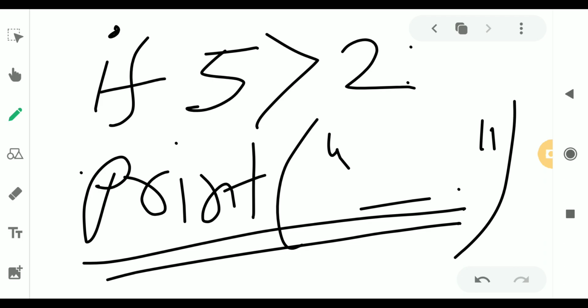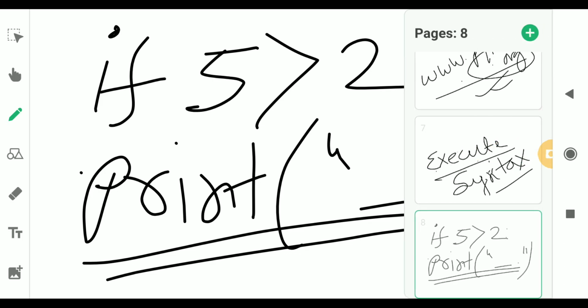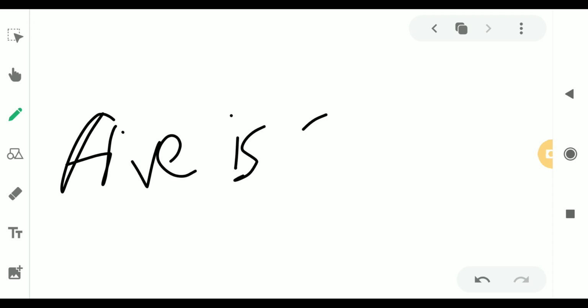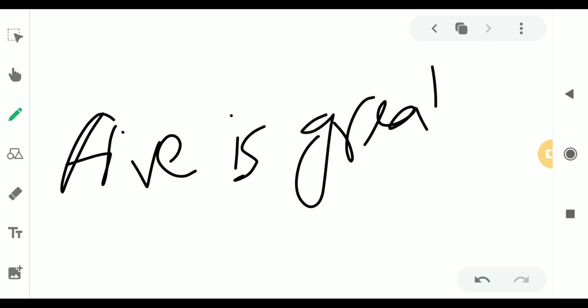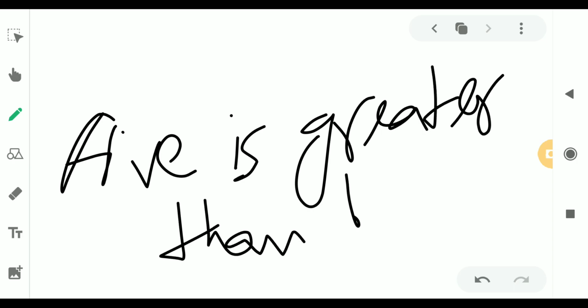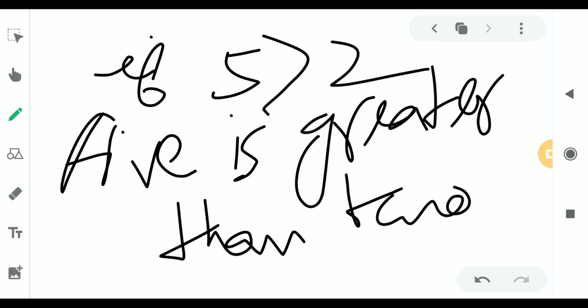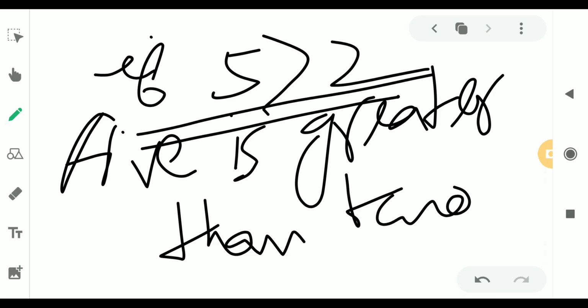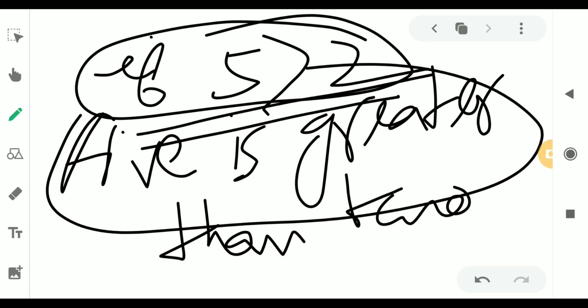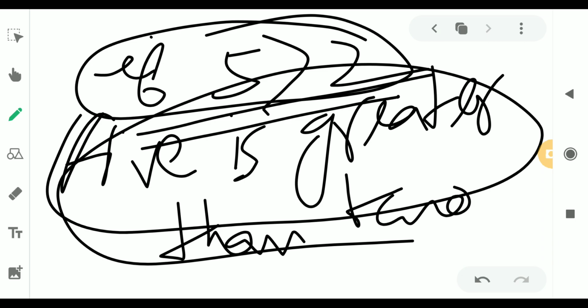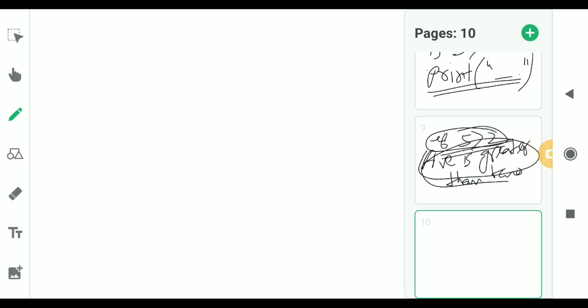Try to run. Yes, it will show you 5 is greater than 2. If 5 is greater than 2, then it will print that one.